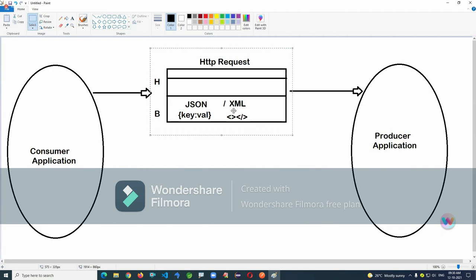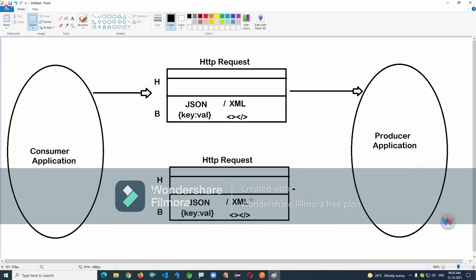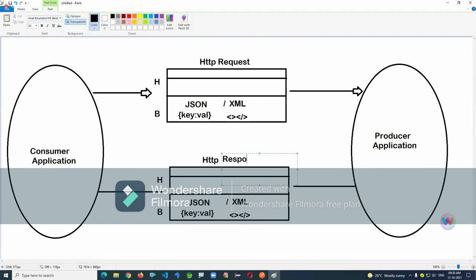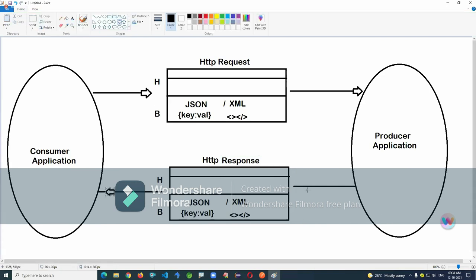Now here HTTP response also same, but arrow direction changes slightly. If you want to send something from producer to consumer application, this time it's an HTTP response. One is request.